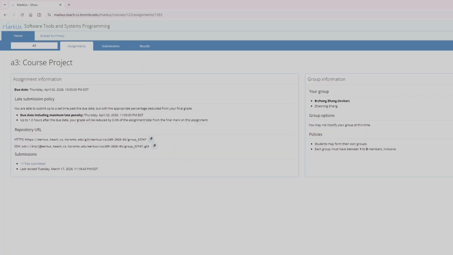Our project is a parallel Monte Carlo simulation engine written in C. We'll demo the pi estimation feature, which distributes simulation work across multiple worker processes using pipes. Here's the program running with 4 workers, 16 jobs, and 10k trials per job.